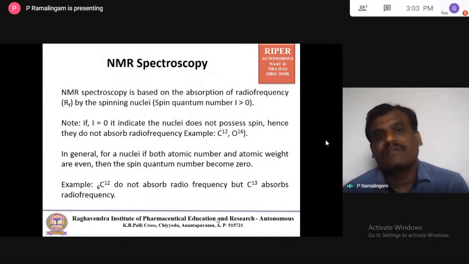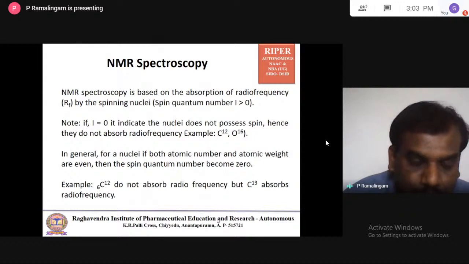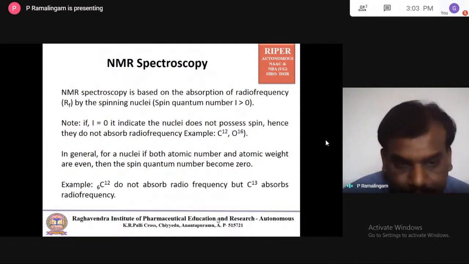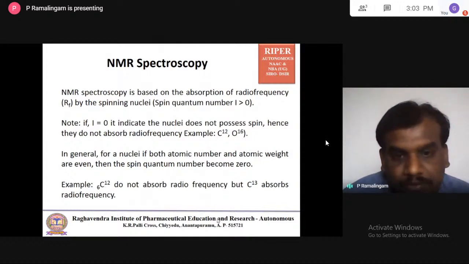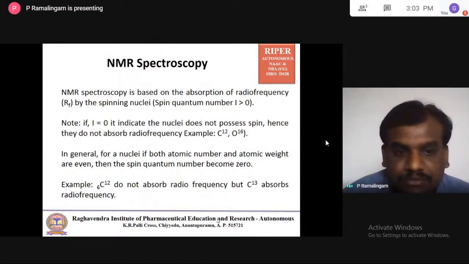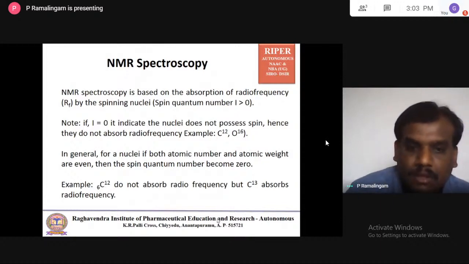That is the reason for C12: the atomic number is 6, the atomic weight is 12, both are even. So in this case, it does not absorb any radio frequency. But when you come to C13, it absorbs radio frequency.